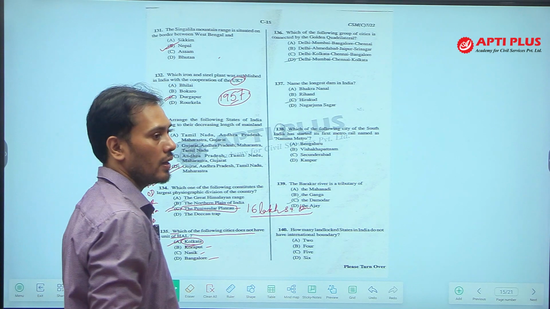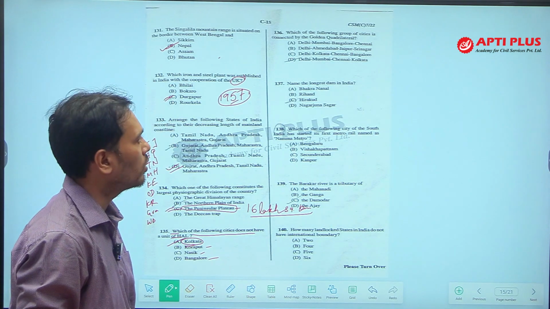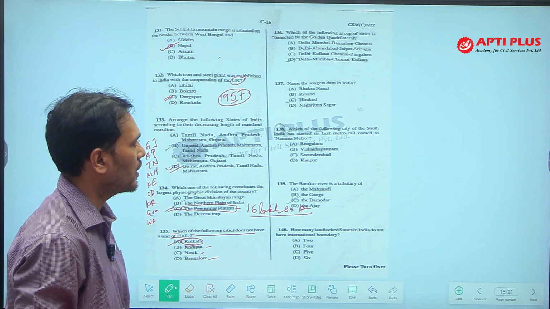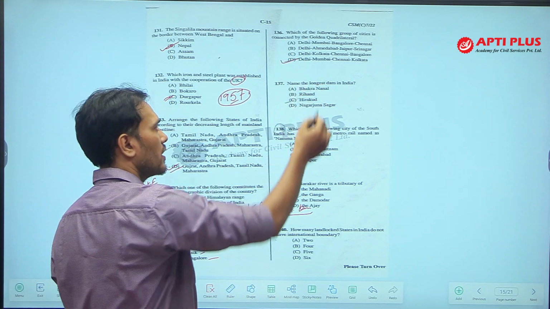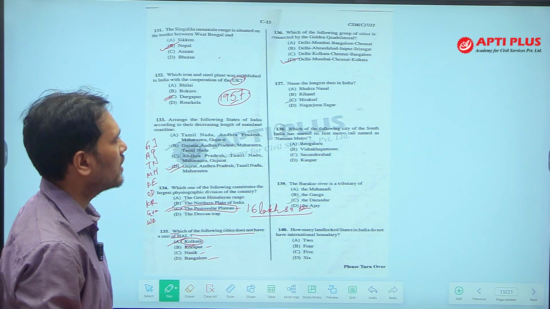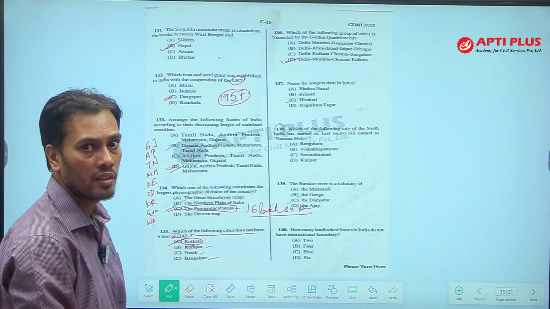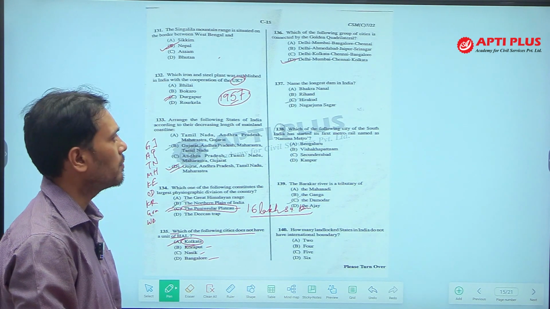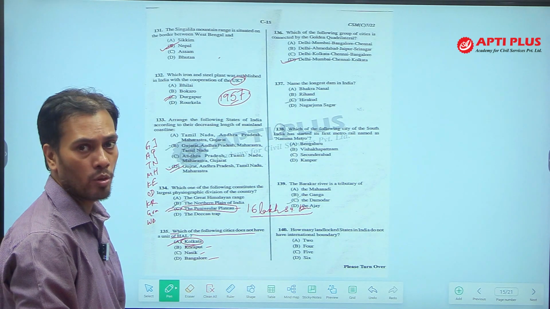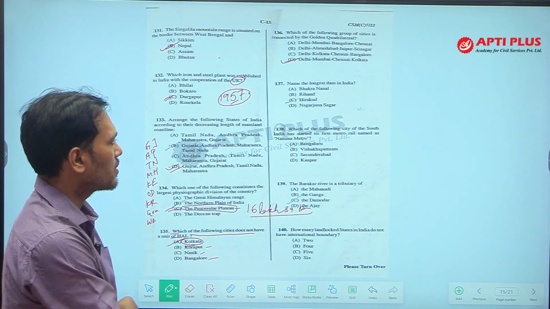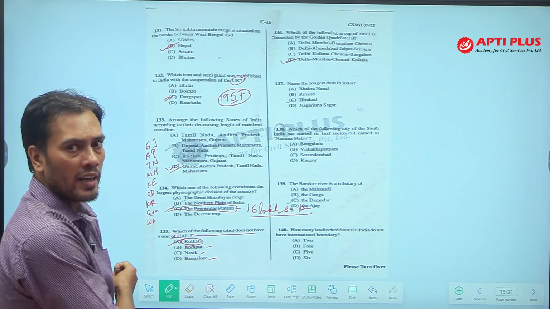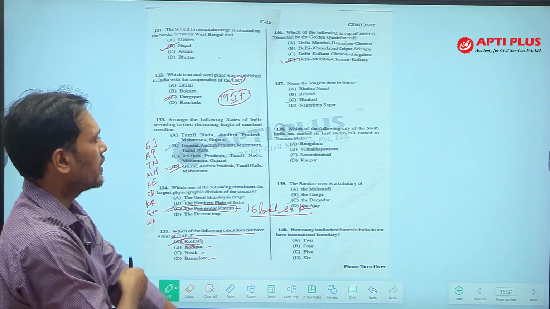So, we know the metro cities of India, Kolkata, Mumbai, Delhi and Chennai, these are connected by golden quadrilateral. Option D is the answer. Golden quadrilateral, it was an initiative under Atal Bihari Vajpayee under NHDP program, National Highway Development Program. These plans are looked after by NHAI, National Highway Authority of India.